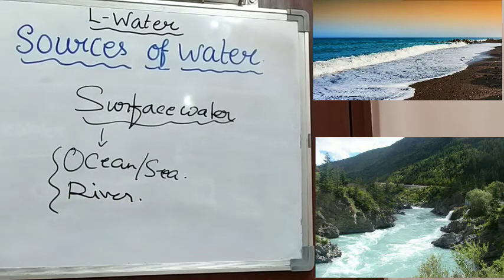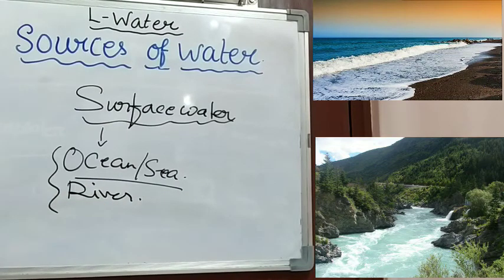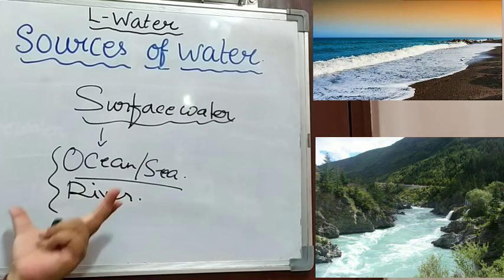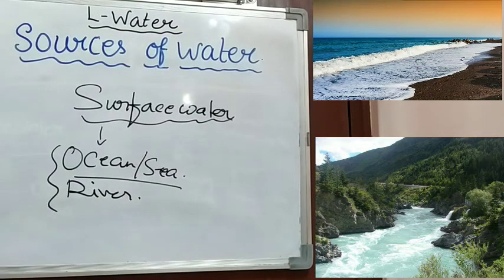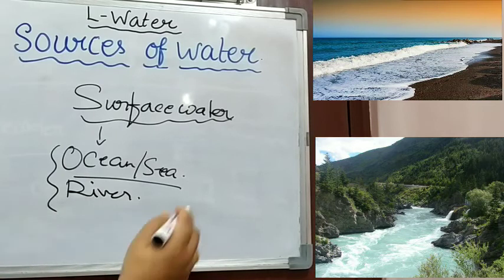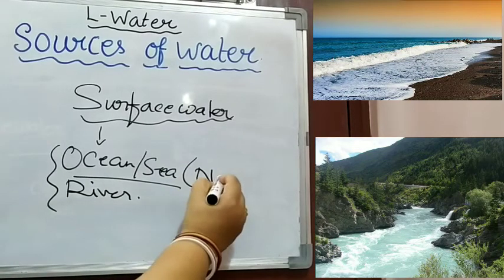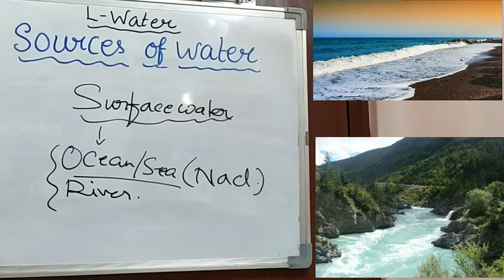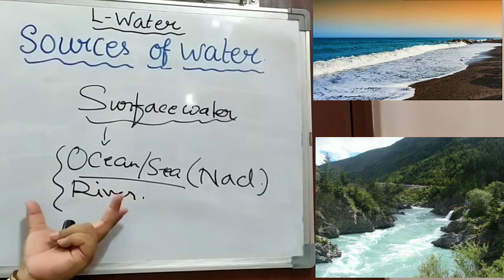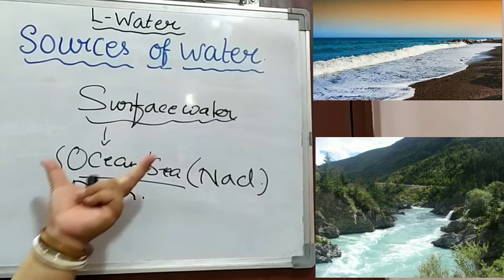So first we will talk about the ocean or sea water. You know that the ocean water is very saline water. Saline water means they carry a large amount of salt in them. And what is the salt normally present in them? That is the sodium chloride.